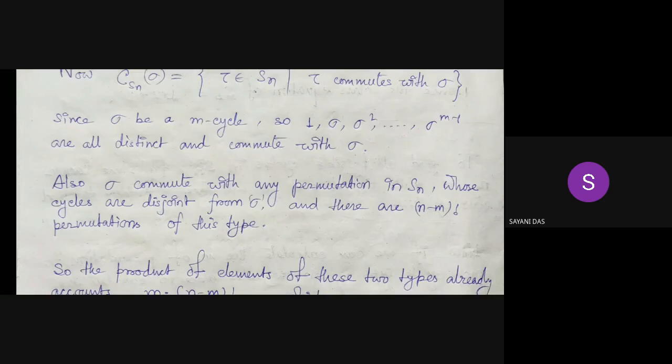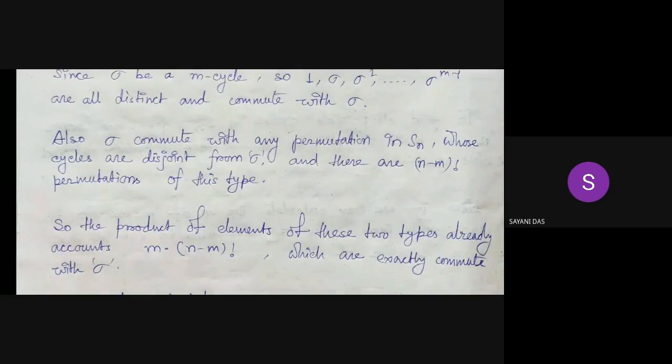They also commute with sigma, and hence there are (n minus m) factorial permutations of this type. Why? Those tau which are disjoint from sigma are permutations on the set of elements not belonging to sigma. So the n minus m elements are left there, and tau is a permutation of these n minus m elements. All possible taus number (n minus m) factorial. So there are exactly (n minus m) factorial permutations which also commute with sigma.